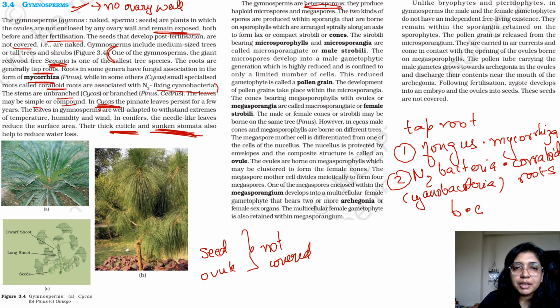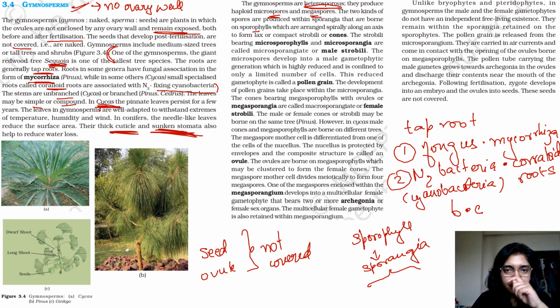The gymnosperms are heterosporous, that means that they form two types of spores. They produce haploid microspores and megaspores. The two kinds of spores are produced within sporangia that are borne on sporophylls. So, sporophyll has sporangia, which can give rise to two types of spores, your microspore and megaspore.